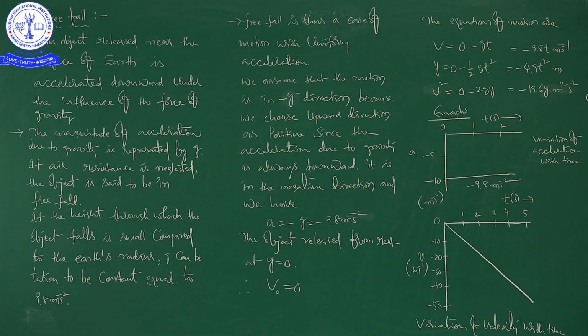While going from the dropping point to the surface of earth, it acquires a certain amount of velocity because of the continuously acting gravitational force. Meanwhile, it also covered a certain displacement.